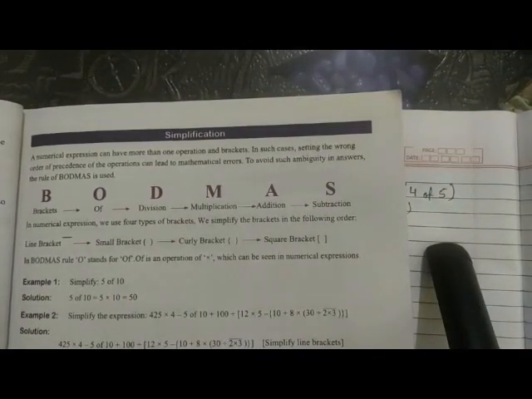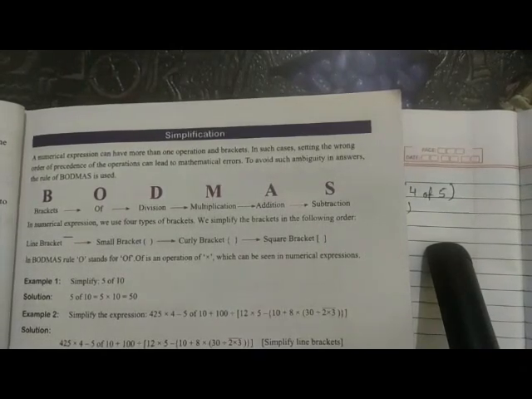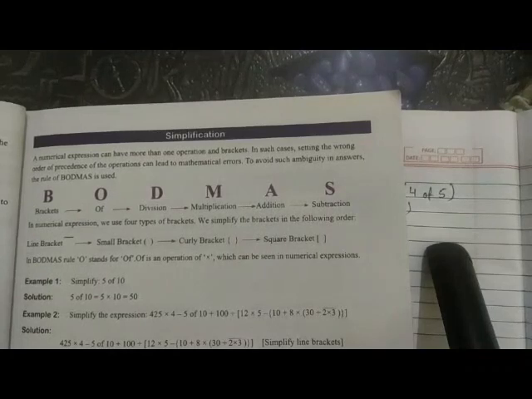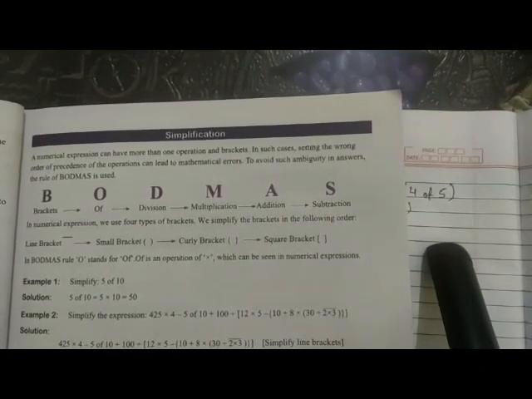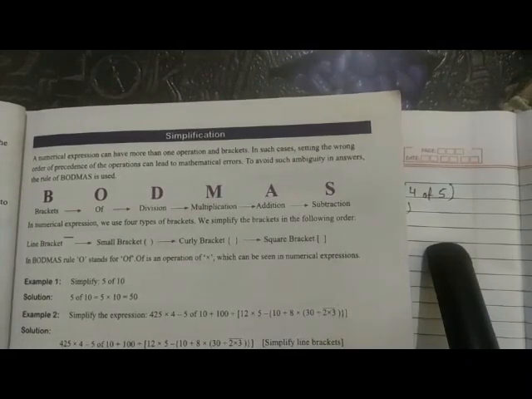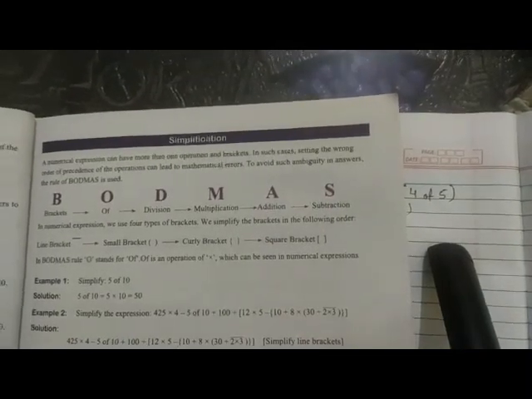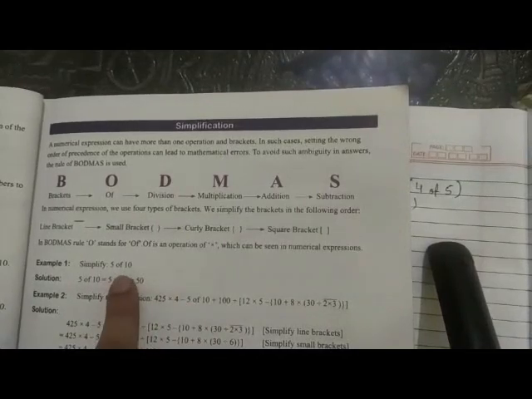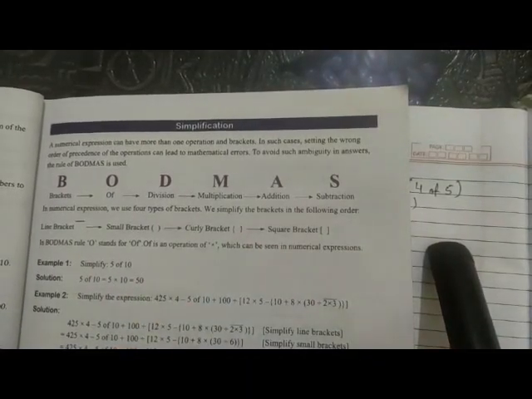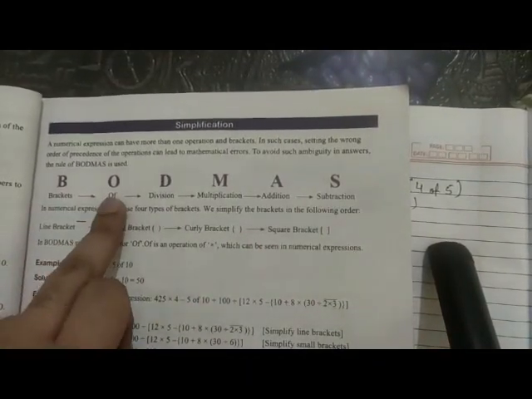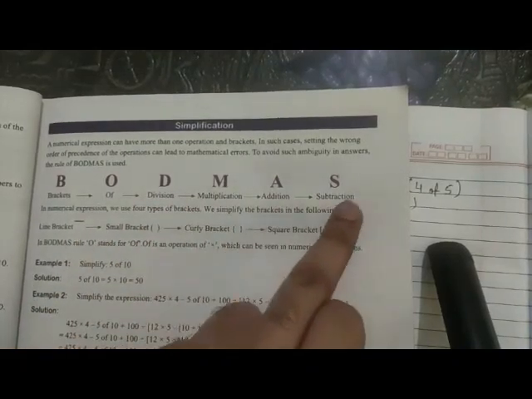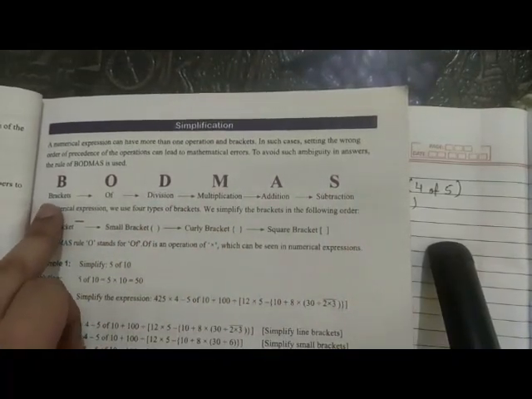Now we'll cover exercise 1.7. It is very important, the BODMAS rule. In the previous class you have studied the BODMAS rule. For example, you have a numerical expression where you have operations like plus, minus, multiply, divide, and you have brackets also. How will you solve it? It is very simple to understand that you have to follow a standard procedure: brackets, of, division, multiplication, addition, subtraction. This is the order you will follow.